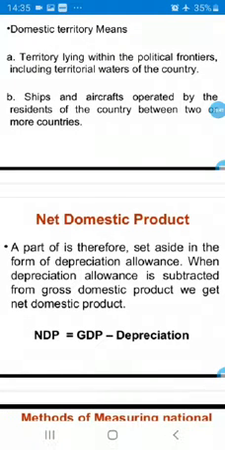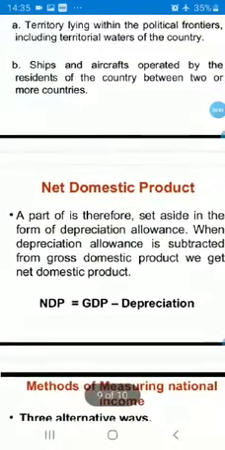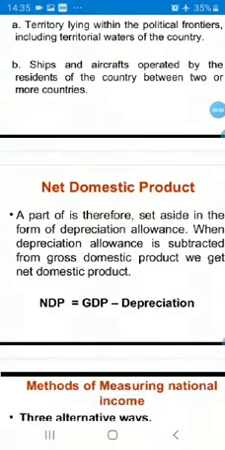Children, you can easily learn this formula to calculate NDP. NDP means net domestic product. GDP means gross domestic product. When you subtract depreciation from GDP, it will become NDP, net domestic product. And how do you change NDP into GDP? You add depreciation: NDP plus depreciation will become GDP. This way you can easily understand.